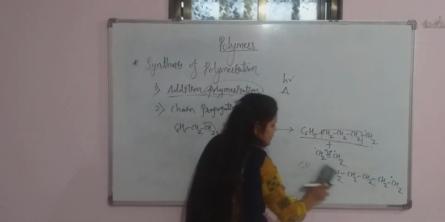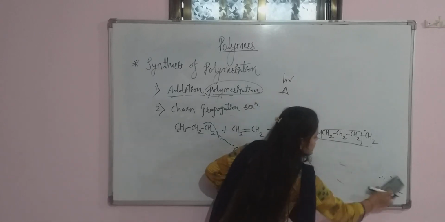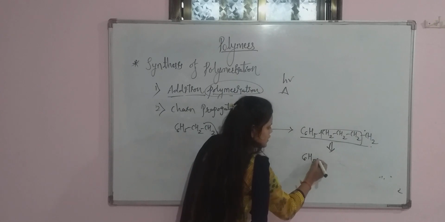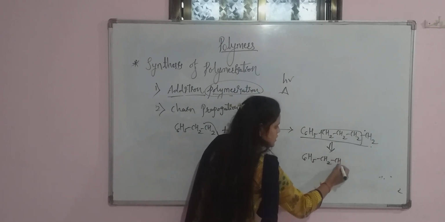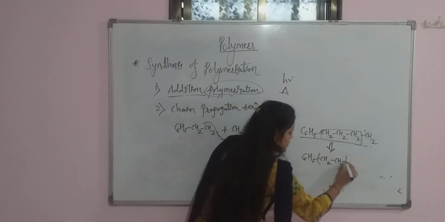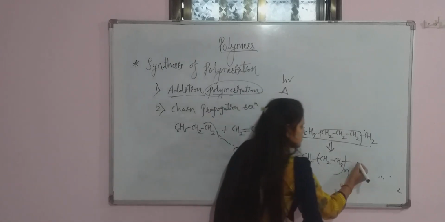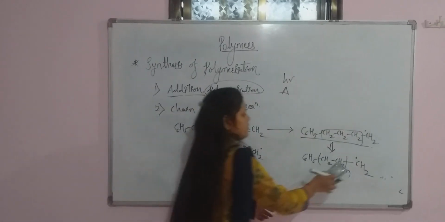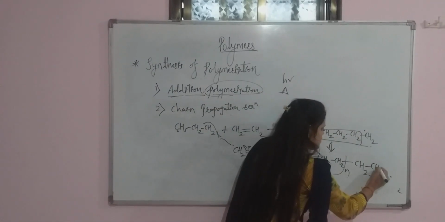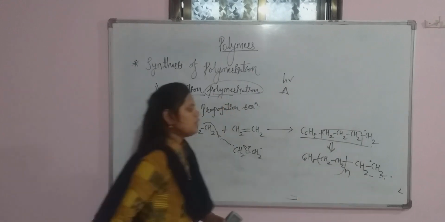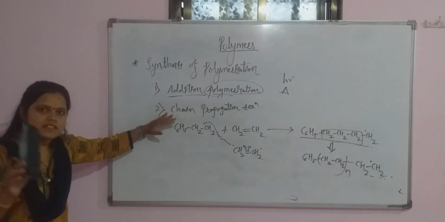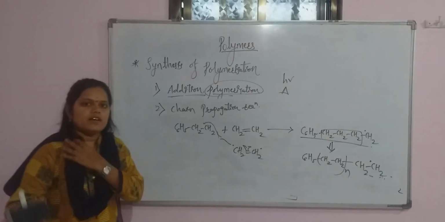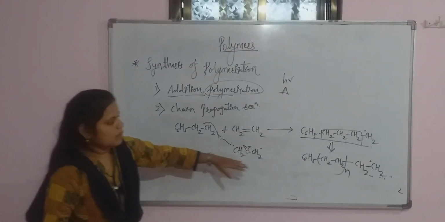So because of this, we can write the product like this also. That is C6H5 CH2, how many times? N times. Okay. So last will be the CH2 dot. That is, if I take here again CH2 dot. So in the chain propagation reaction, there is a formation of a free radical which is having a higher molecular mass. Okay. Remember this product.